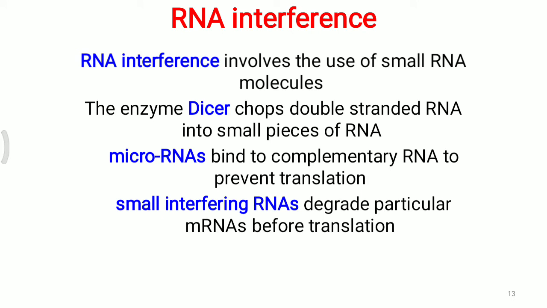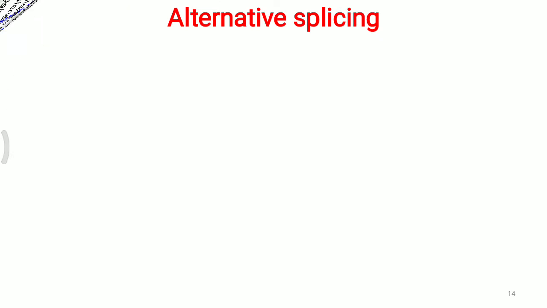Small interfering RNAs degrade particular mRNA before translation. So that is also affecting a particular gene expression. That is RNA interference, controlling after the transcription is over. So that is post-transcriptional alteration in gene expression.